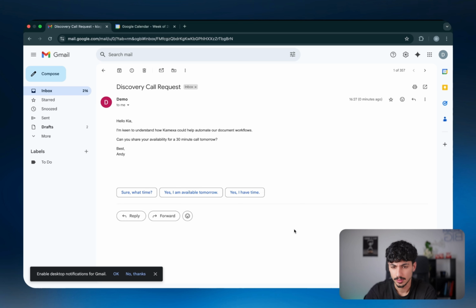But let's take a look at another demo. Now let's say we just received another email sales inquiry at 4:27 p.m. And this time it says it's a discovery call request. And it's saying, "Hello, Kia. I'm keen to understand how Comexa could help automate our document workflows. Can you share your availability for a 30-minute call tomorrow?"